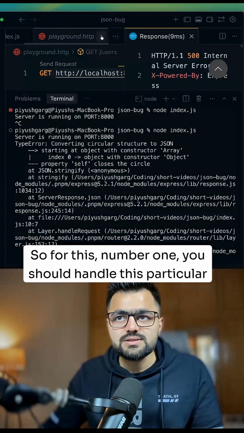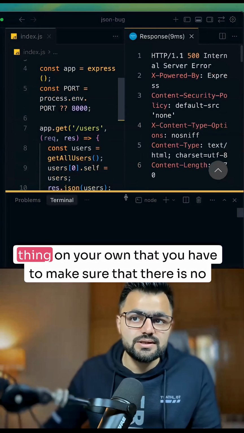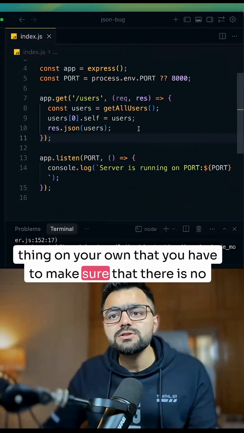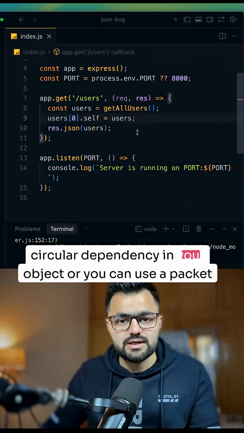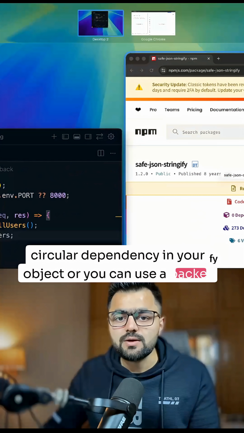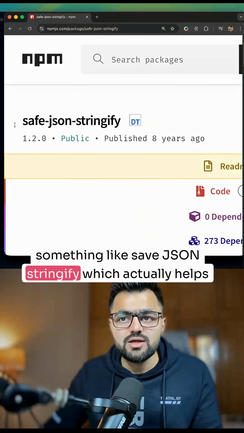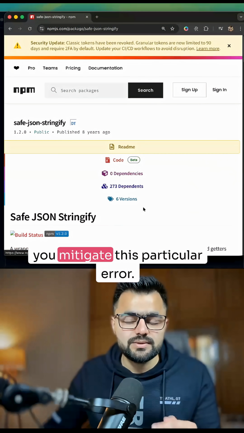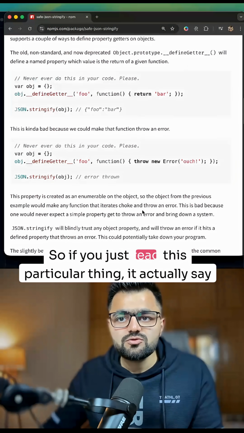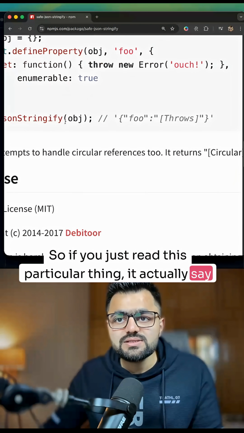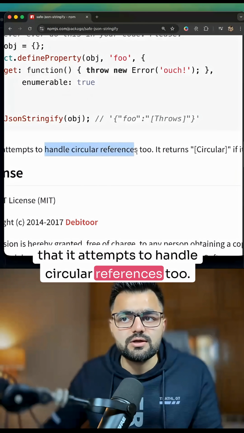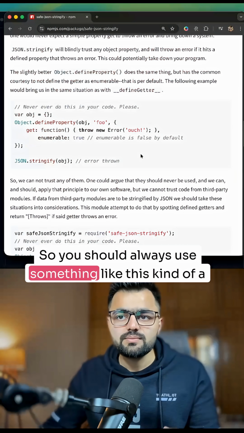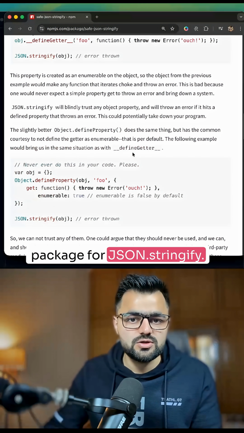So for this, number one, you should handle this particular thing on your own, and make sure that there is no circular dependency in your object, or you can use a package something like safe JSON stringify, which actually helps you mitigate this particular error. If you just read this, it says that it attempts to handle circular references too. So you should always use this kind of a package for JSON.stringify.